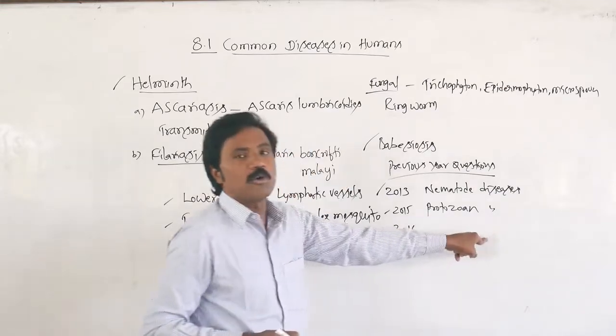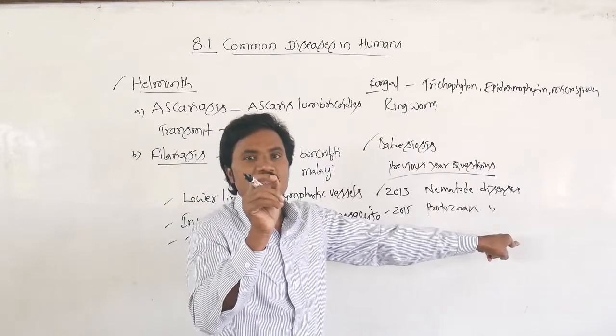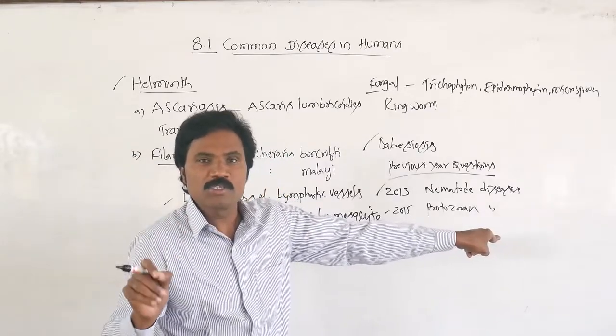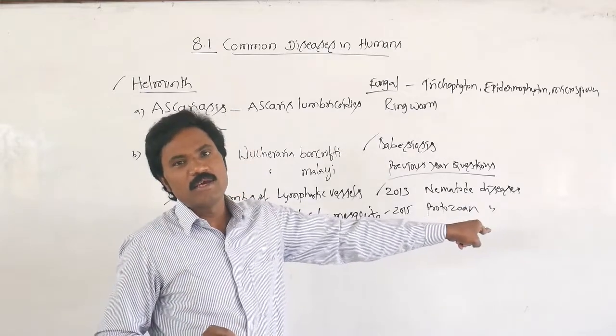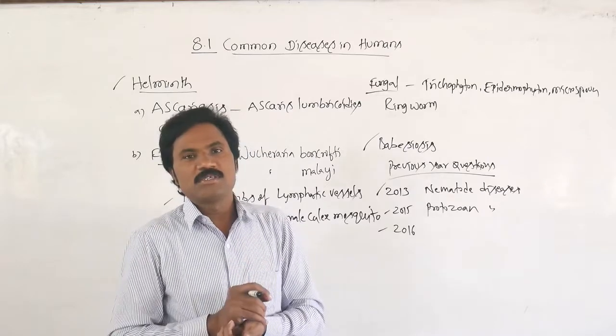Then one more protozoal parasite they asked, other than human beings. That means which among the following diseases is caused by a protozoal parasite? They gave multiple options. One among them, the correct one, is babesiosis.